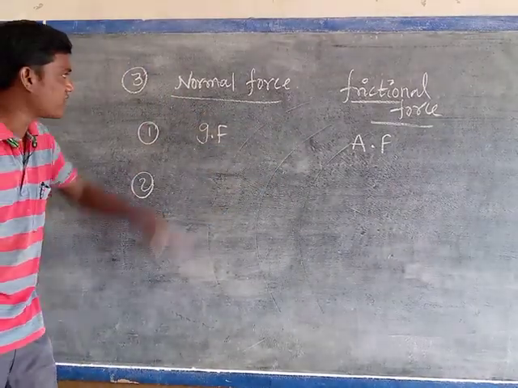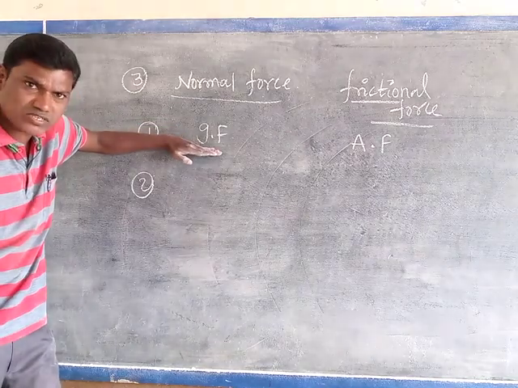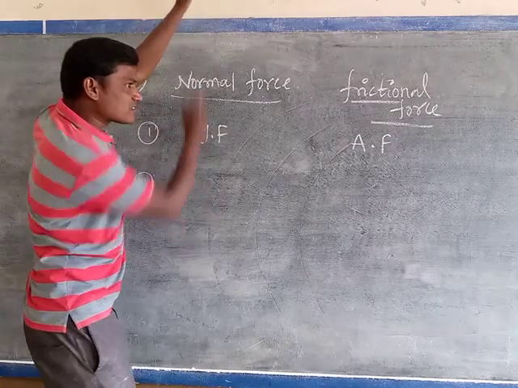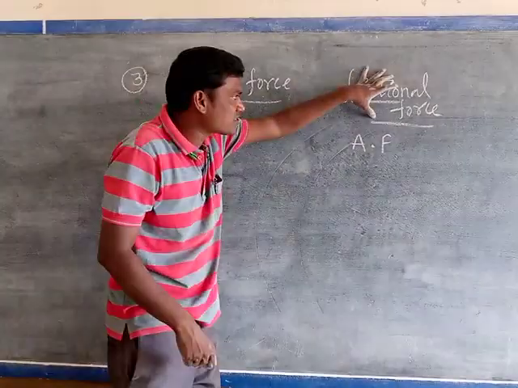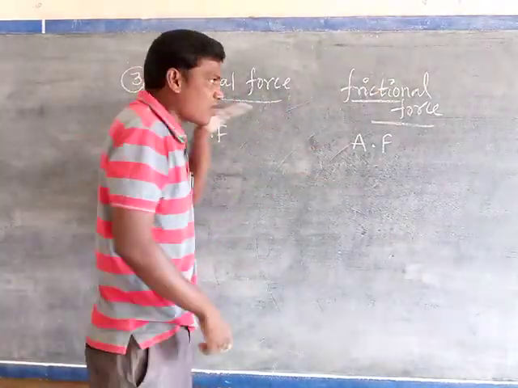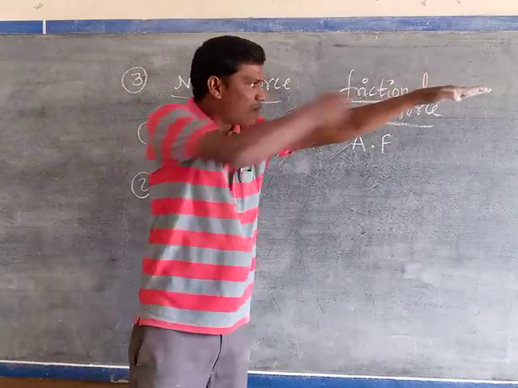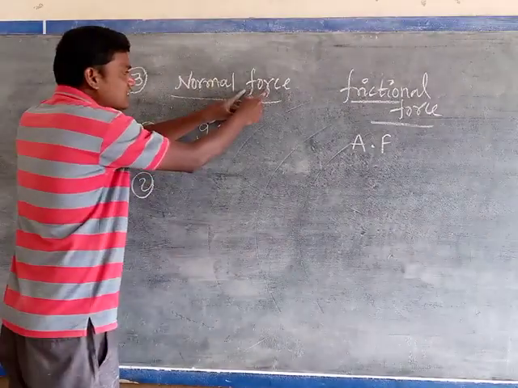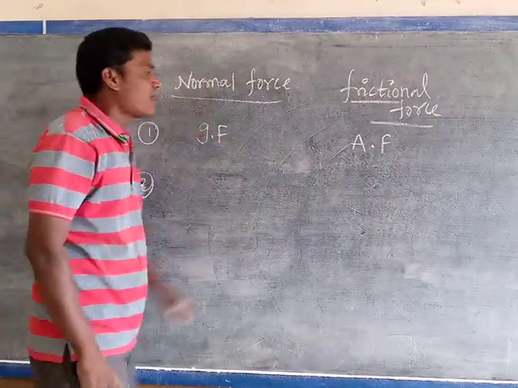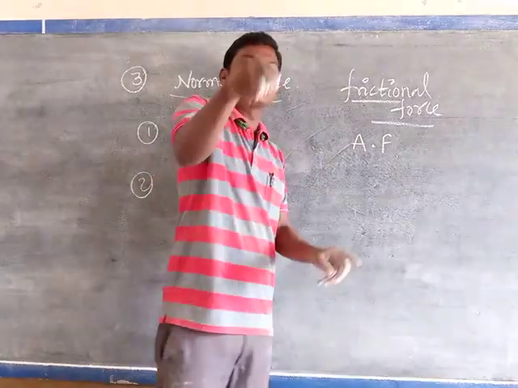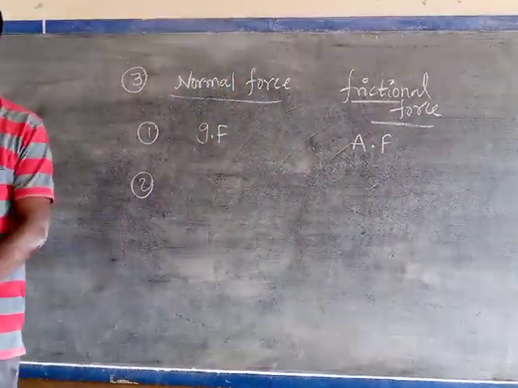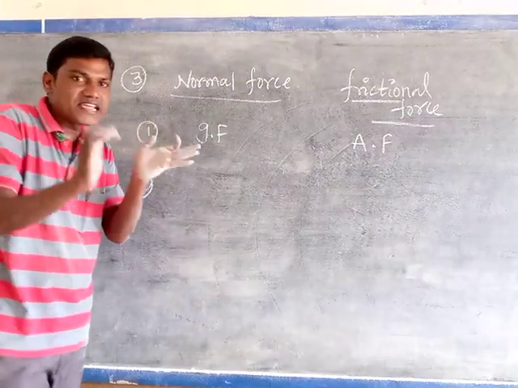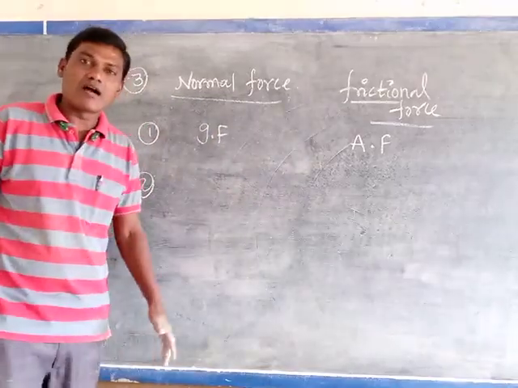Once again, listen very carefully. Normal force is balanced with which force? Gravitational force, because normal force is upward and gravitational force is downward. Frictional force is a horizontal force, because the body is moving along the horizontal, but the friction acts in the opposite direction. Next, normal force is always acting vertically upward, but frictional force is acting opposite to the direction of the body. That's why normal and frictional force, these two, we can write separately under the contact force.